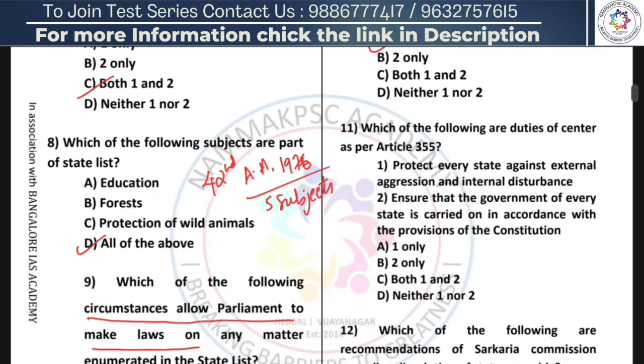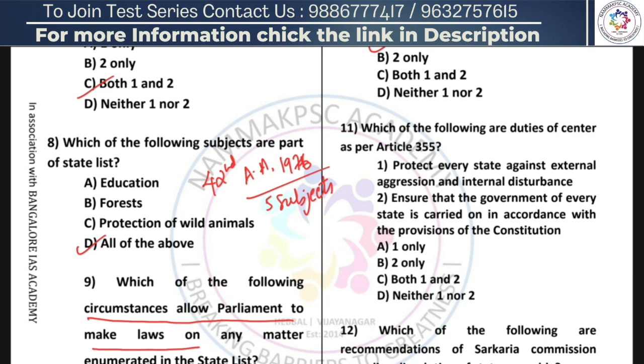Going forward to the next question, which of the following are duties of centre as per Article 355? Statement 1, protect every state against external aggression and internal disturbance. Statement 2 is ensure the government of every state is carried on in accordance with the provision of constitution. So option A 1 only, option B 2 only, option C both 1 and 2, and option D neither 1 nor 2.